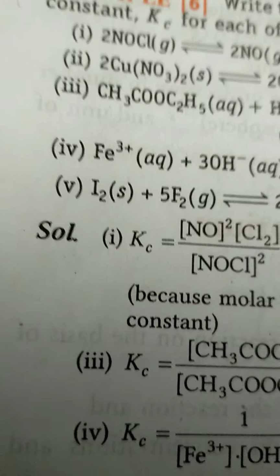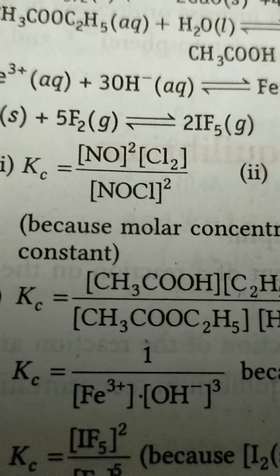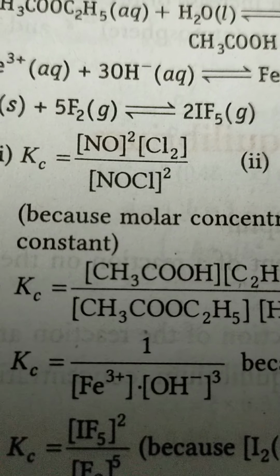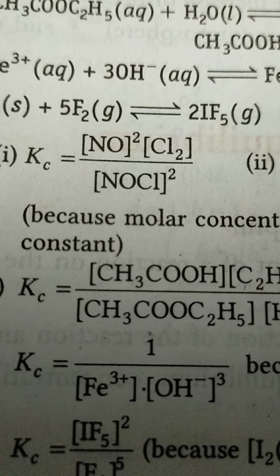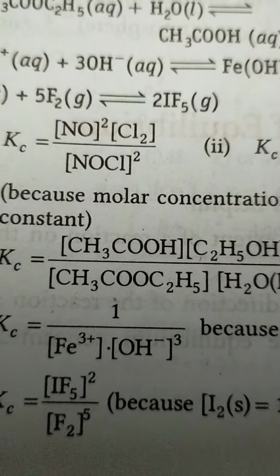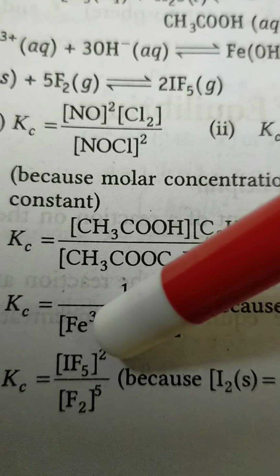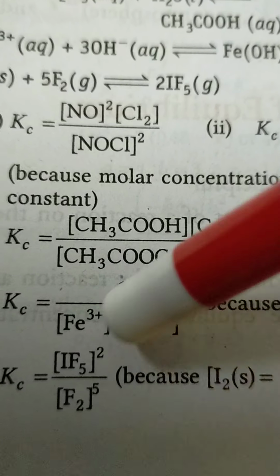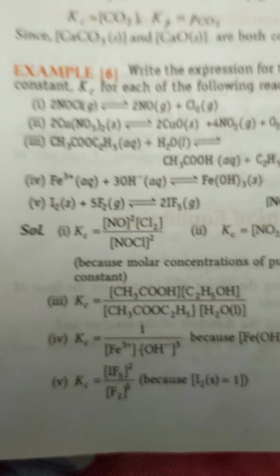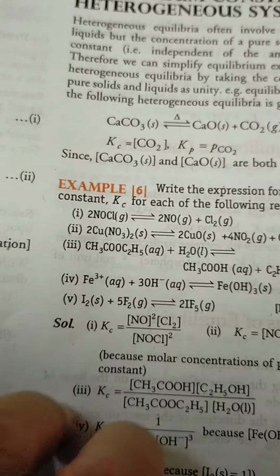Next equation, I2 plus 5F2 gives 2IF5. So IF5 is in gaseous state and I2 is in solid state. So Kc is [IF5]^2 divided by [F2]^5. In the square brackets you have to write the coefficient as a power. I2 is a solid. So this is the way you have to find the Kc for the given equation.